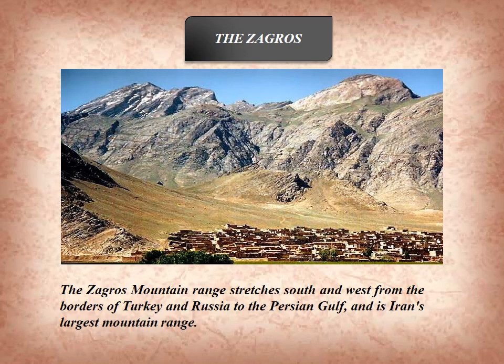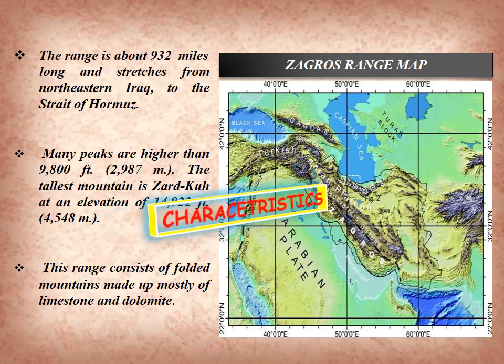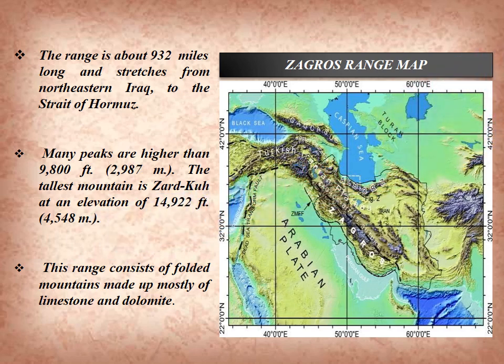Let's know the mountain that are Zagros. The Zagros mountain range stretches south and west from the borders of Turkey and Russia to the Persian Gulf and is Iran's largest mountain range. Zagros Mountains have long stretches and it includes many higher peaks also. The range consists of folded mountains made up of mostly limestone and dolomite.